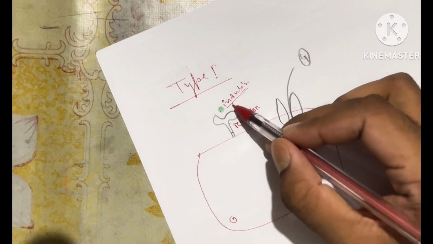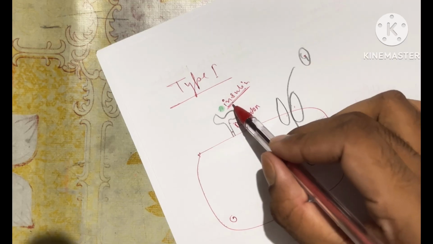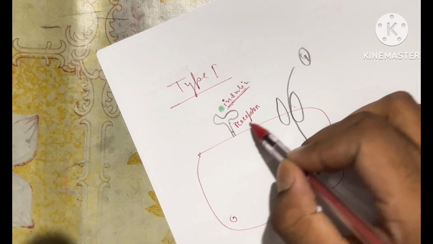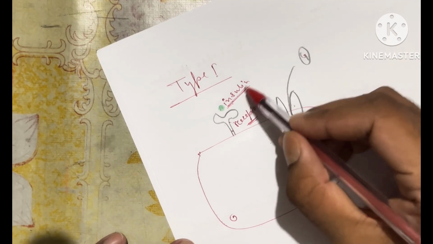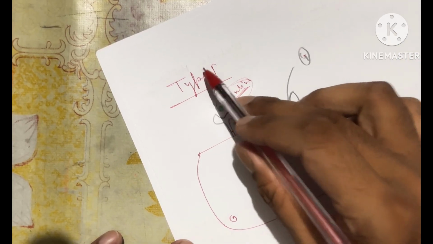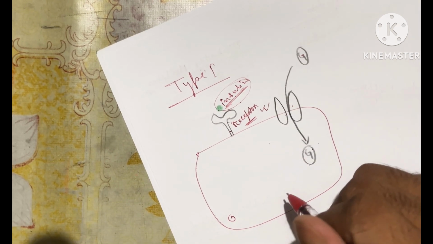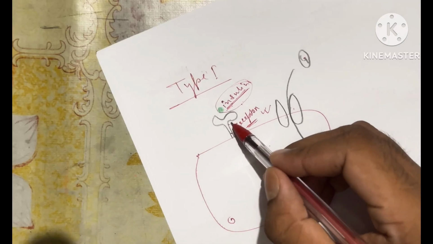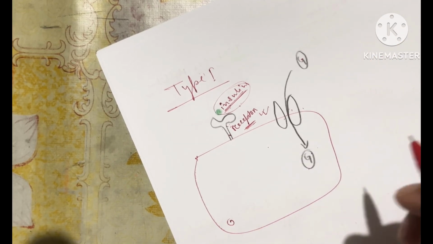So can we say that opening of this door is directly dependent upon the presence of insulin, as the receptor is properly working? There is no problem with the receptor, it is completely fine. The problem is only with insulin. In type 1 there is no insulin present because the pancreas is not able to produce a sufficient amount of insulin. So if insulin is not present, then the receptor will not be able to accept that insulin, and this door will remain closed.